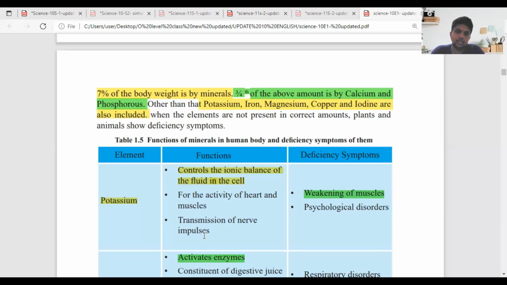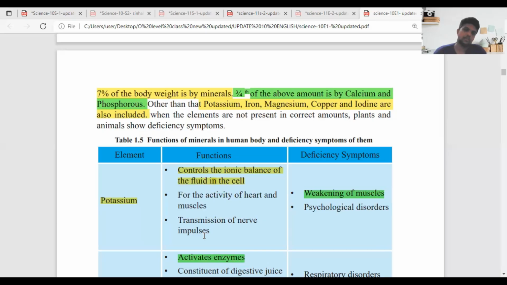Okay, sir. Next point. Other than that, potassium, magnesium, copper, and iodine are also included.